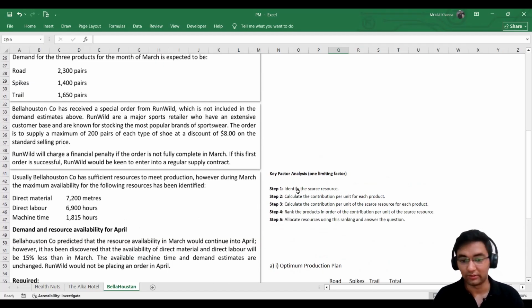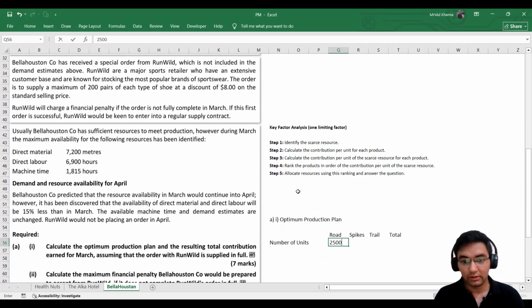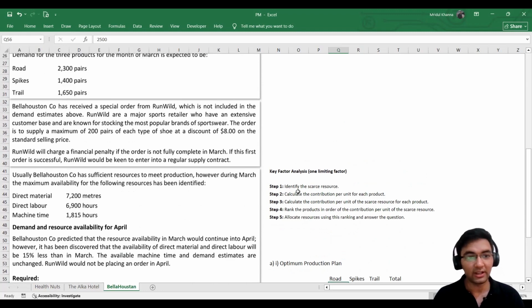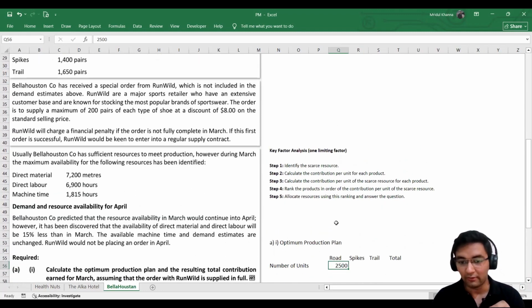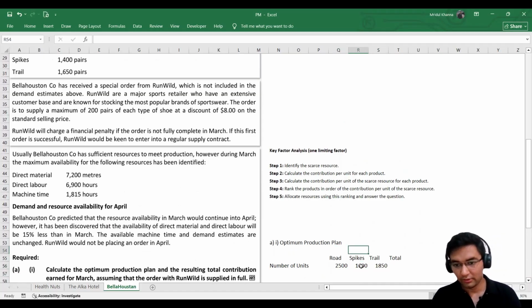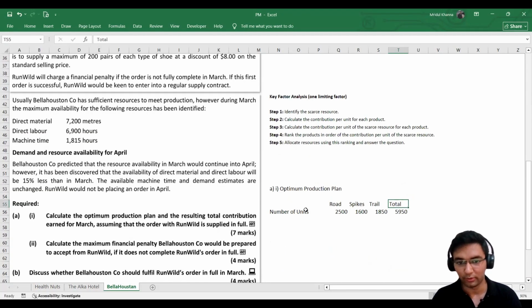I'll add 200 to each of these, and that would give us the total demand that we need. So I'll write here the general demand for road is 2300. I'll add 200 from Run Wild, it is 2500. Similarly, I will be doing it for the other kinds of shoes as well. 1400 plus 200, which will be 1600. Then we have trail, 1650 plus 200, which is 1850. So I can just total it out here, the total number of products we require.